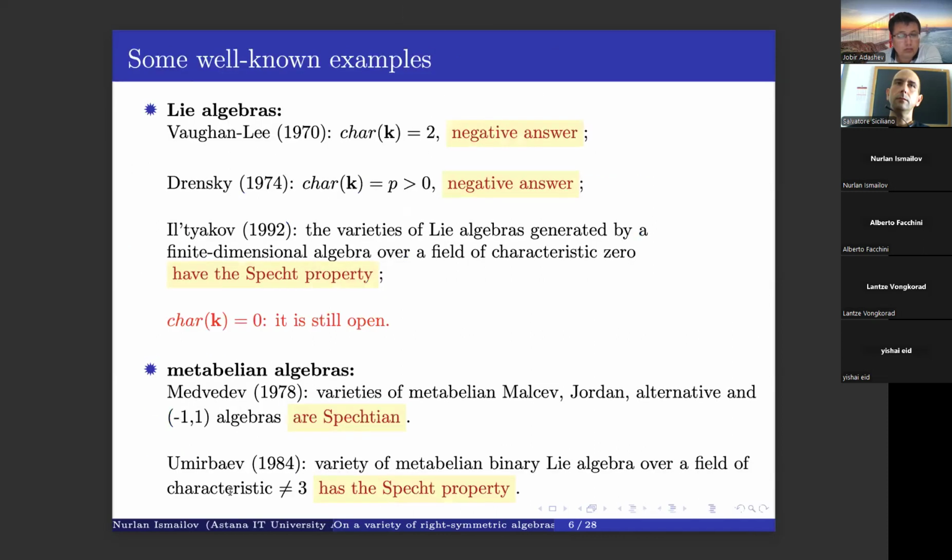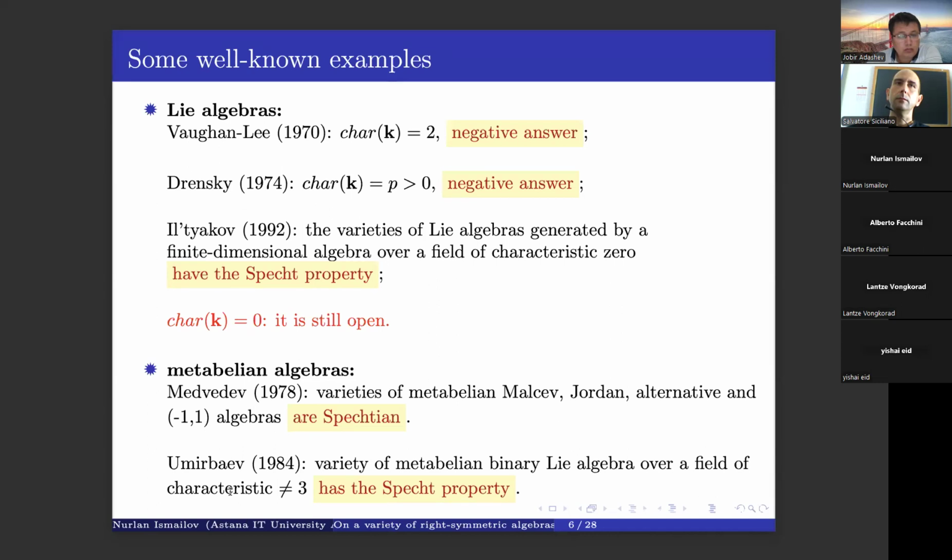So here are some well-known examples. This question was considered for varieties of Lie algebras. Vaughan-Lee in 1970 proved that over a field of characteristic 2 there is a four-dimensional algebra that has no finite basis of identities.